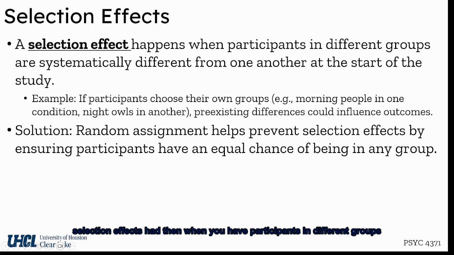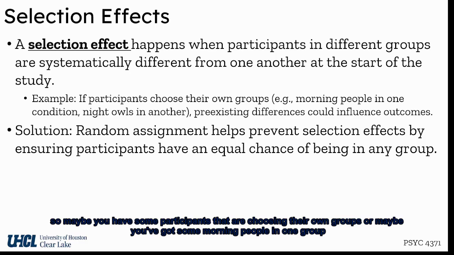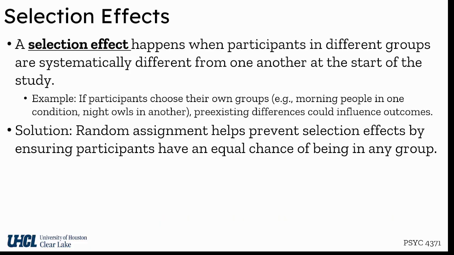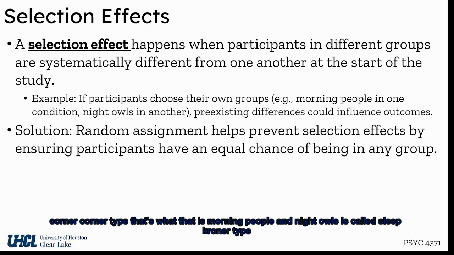Selection effects happen when you have participants in different groups and they're systematically different from one another from the beginning of your study. So maybe you have some participants that are choosing their own group. So maybe you've got some morning people in one group and night owls in another. That pre-existing morning versus night owl difference could be a problem in a sleep study, and it might influence your outcome. So my solution would be to screen for chronotype. That's what that is. Morning people and night owls is called sleep chronotype.